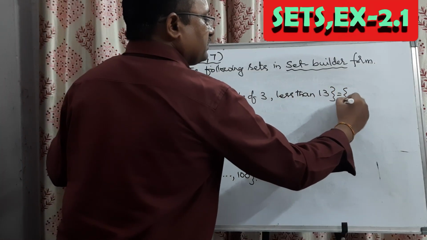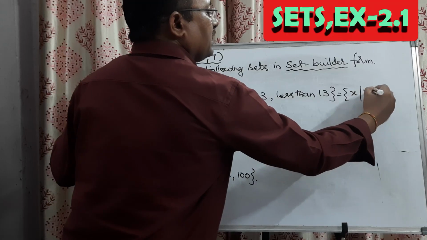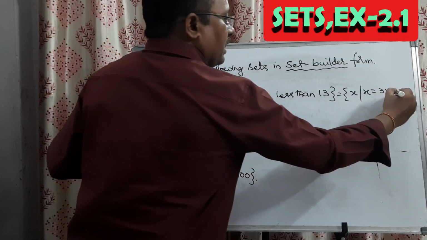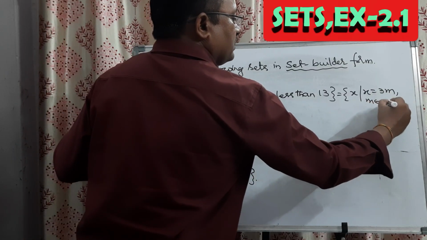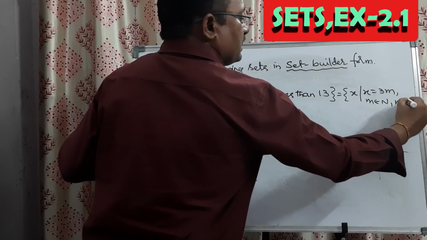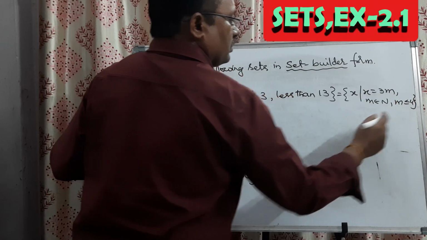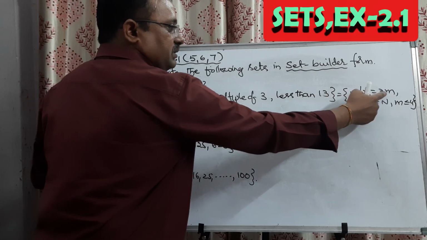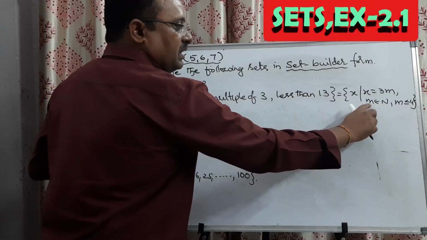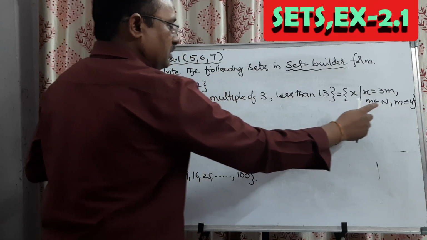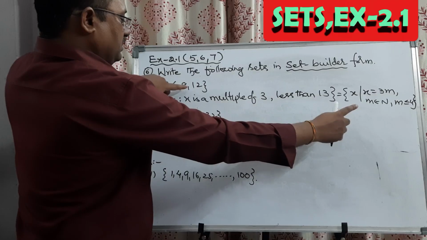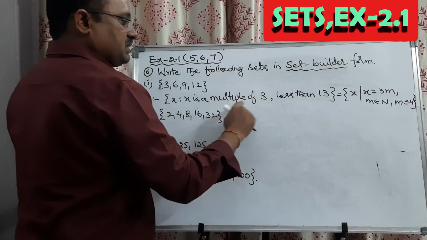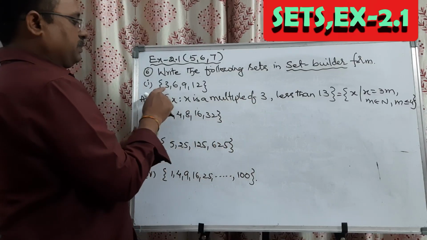The same set can be written as the set of x such that x is a multiple of 3, x = 3m, where m is a natural number and m is less than or equal to 4. Got it? X such that x equals 3m, a multiple of 3. How many multiples? Natural numbers up to 4. 3 1s are, 3 2s are, 3 3s are, 3 4s are. That is this representation; both represent this same set.